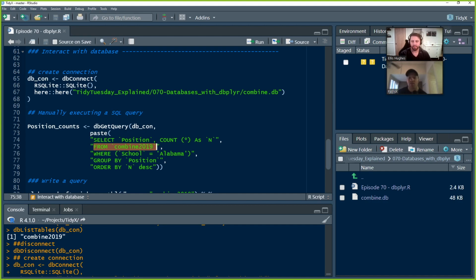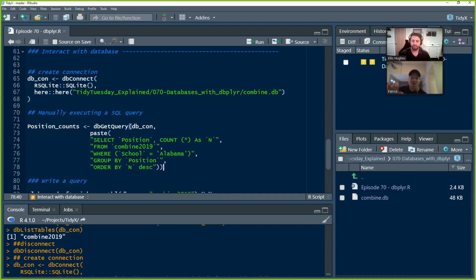And now my kind of filtering is I want to do this only where the school is equal to the University of Alabama. And then I want to group that position group. I want to group my count. So that's the count of rows by position group, right? So I want however many rows were offensive linemen, however many rows were running backs, etc. And then finally, I want to order this all by n in a descending fashion. So I want the highest number of the count of position group at the top, and I want the lowest number of the count of position group at the bottom.